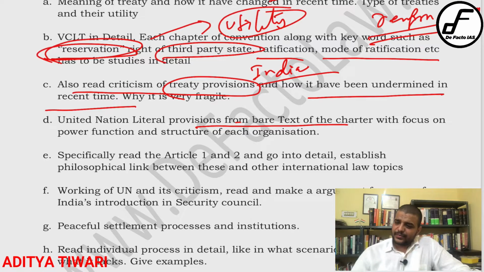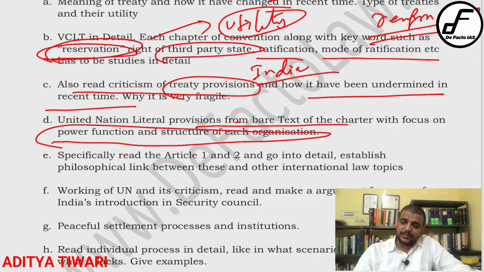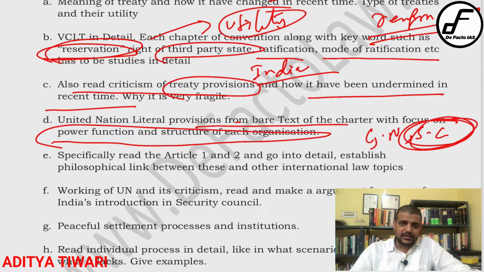Then read the power and function and structure of each organ, but mostly focus on the two that I told you, that is your General Assembly and Security Council. Actually it is mainly the United Nations Security Council.